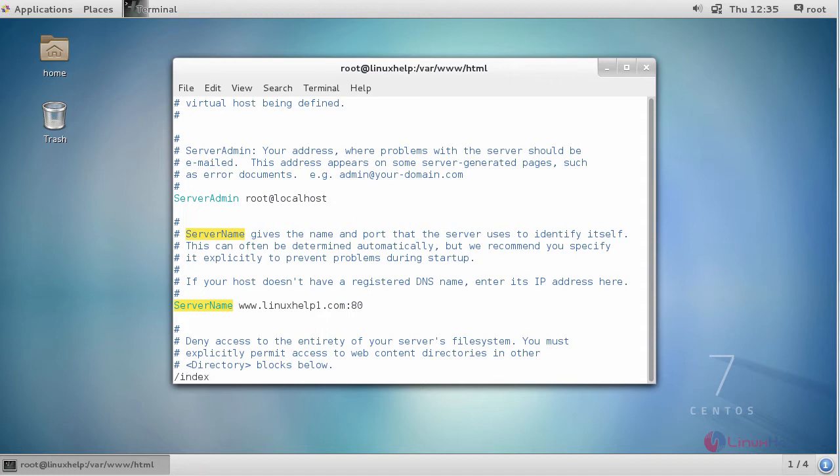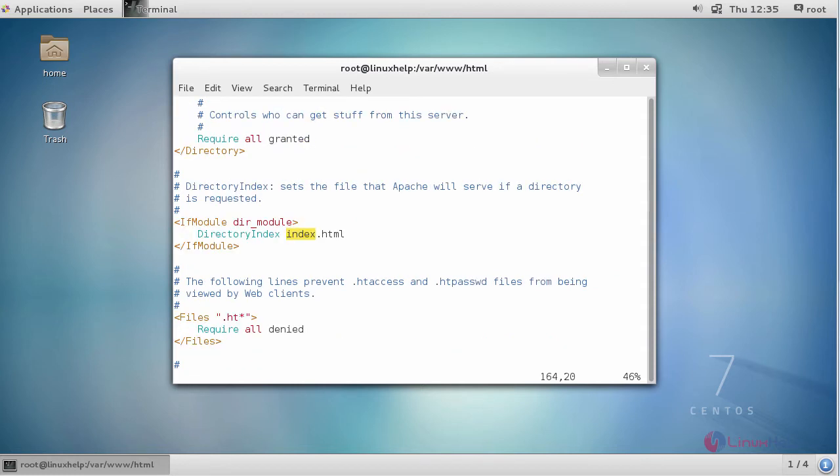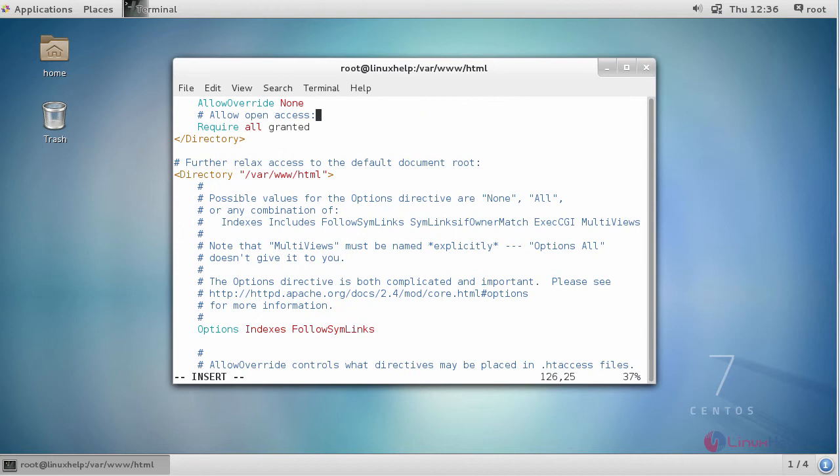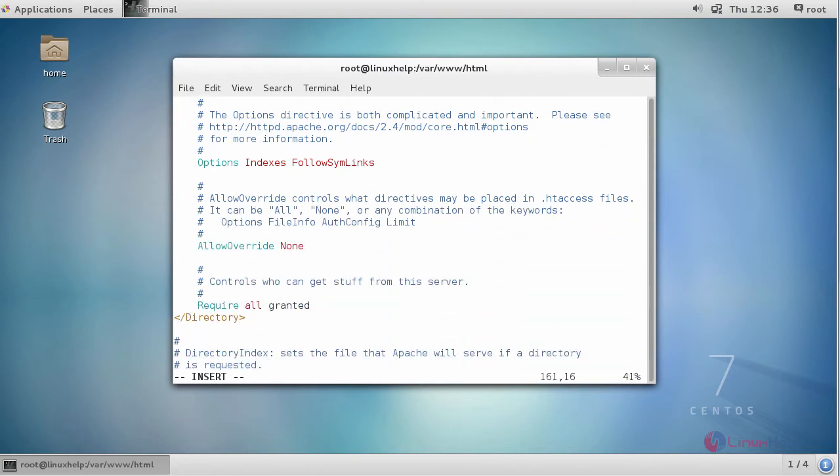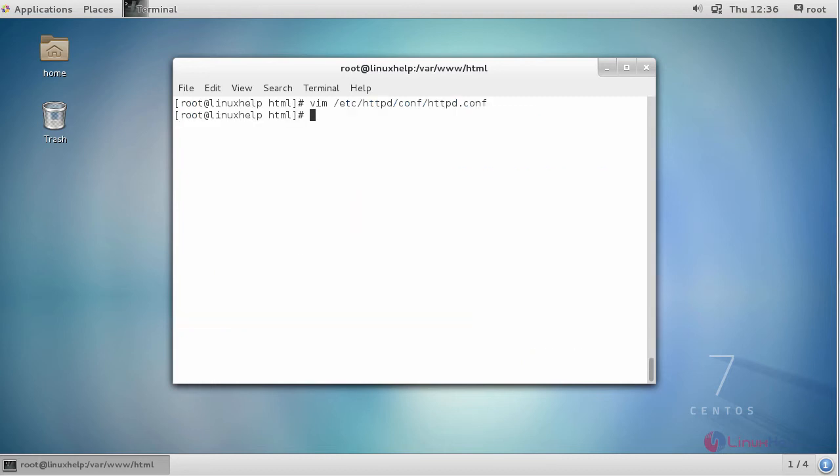Next, enter your directory index details. And next, change this AllowOverride None to AllowOverride All. Save the settings. Finally, restart your Apache service.